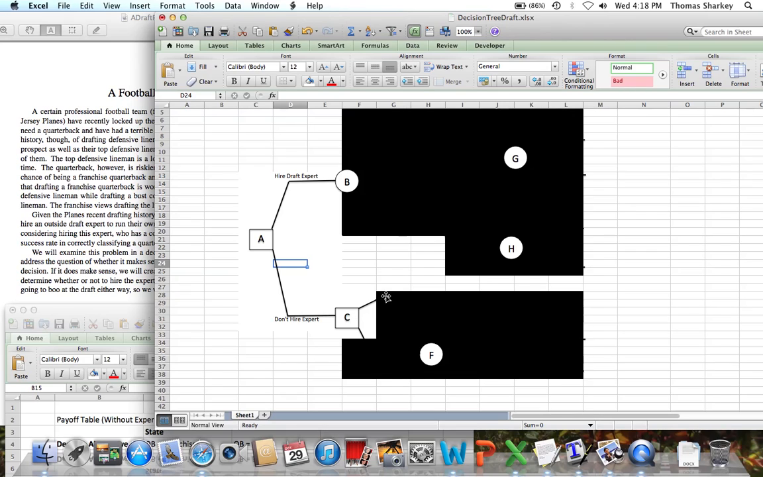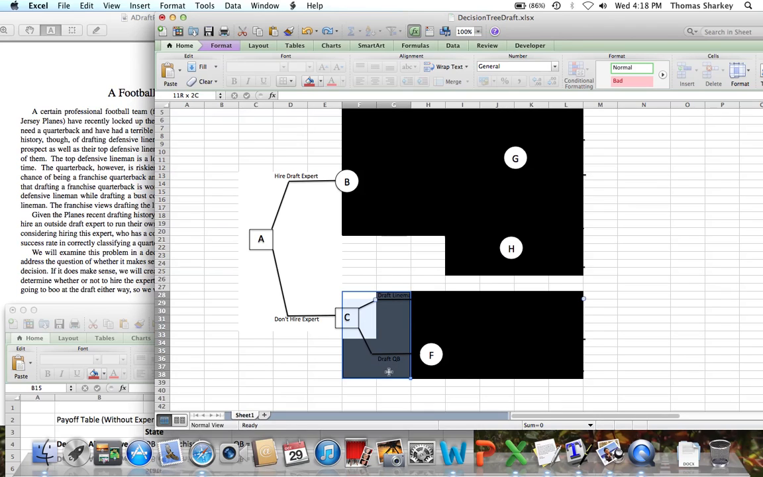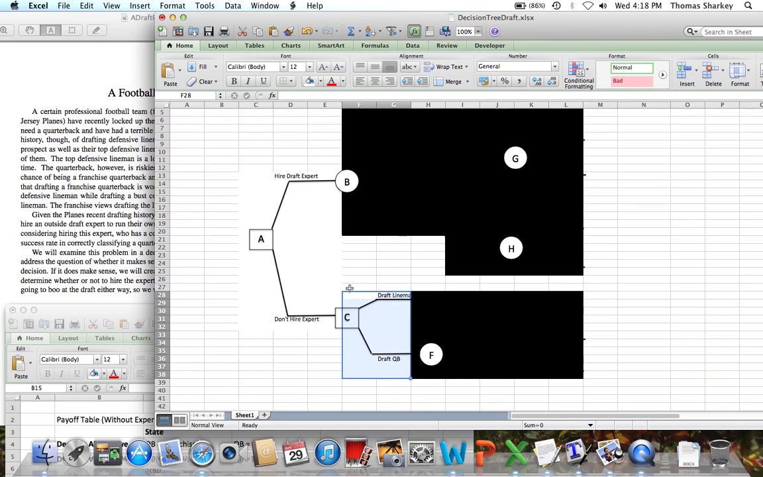So the two branches leaving this decision node C are either draft the lineman or draft the quarterback. If we were to draft the lineman, we reach the end of our decision-making environment. We know the payout we're getting by drafting the lineman. So we end up with a payout, I'm just going to write it in this cell, of 0 if we draft the lineman.